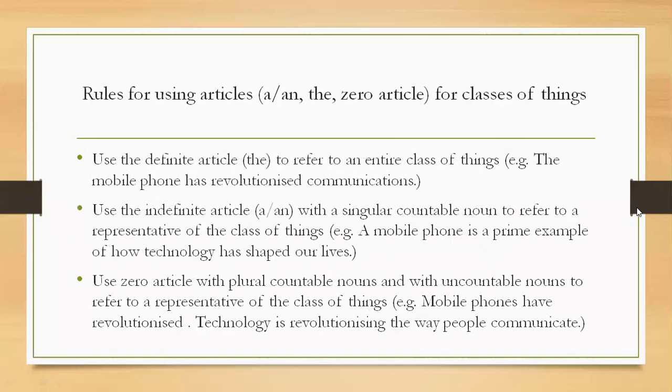Now let us understand the rules for using articles. All the articles: a, the, and zero articles. What is a zero article? We need to know that as well. Classes of things: use the definite article the to refer to an entire class of things. The mobile phone has revolutionized communication. So the mobile phone means the class of things, the mobile phone as a whole.